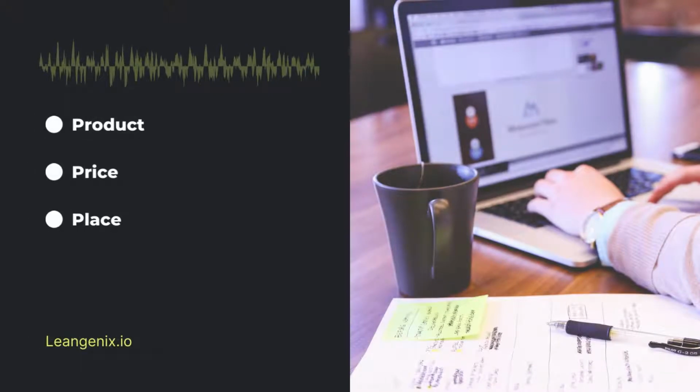Place. Place refers to the distribution channels that will be used to sell the product. The place should be convenient for the target market and allow the company to reach as many potential customers as possible.